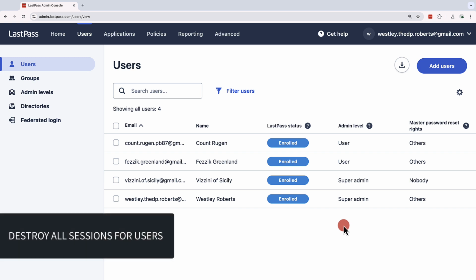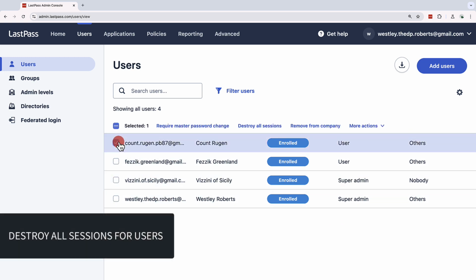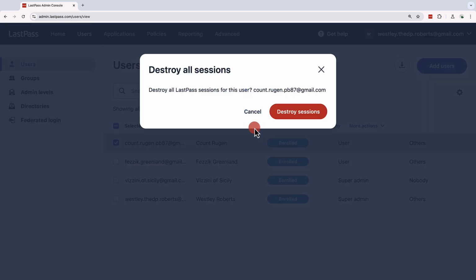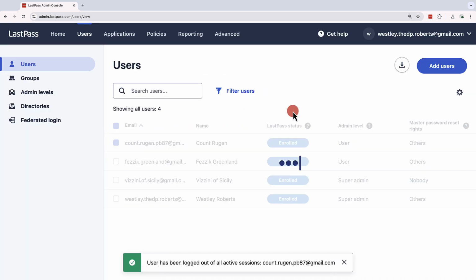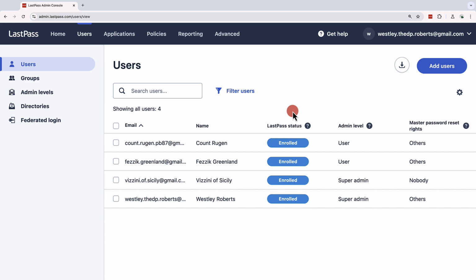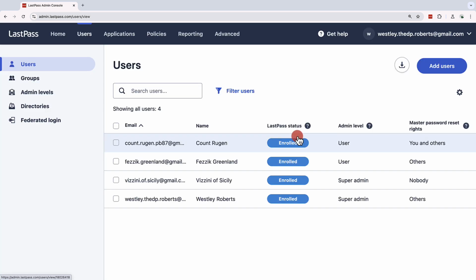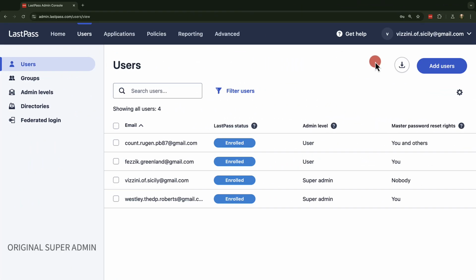But they can gain these reset rights in one of two ways. The first is destroying all sessions for active users. Now, we highly suggest users be warned in advance and that this be done after business hours. Then, the next time users log in, the new super admin will see they, as well as others, have the reset rights. The second option is for the default super admin to share recovery keys invisibly.